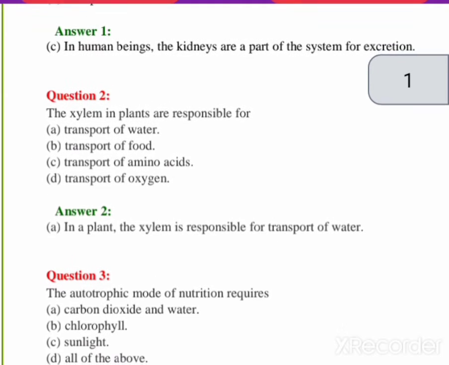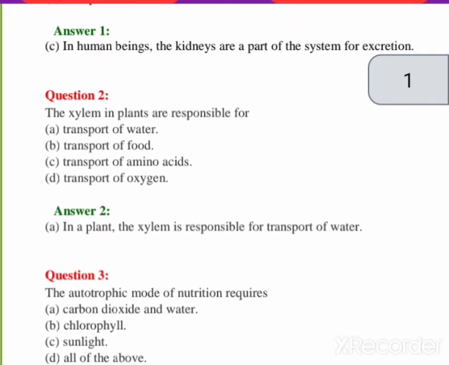Now the third one: the autotrophic mode of nutrition requires. Autotrophic means those who are able to make their own food. Who is able to make their own food? Plants, and blue green algae also have the capability to make their own food. Now, what is the requirement for photosynthesis? Carbon dioxide, water, chlorophyll, sunlight.